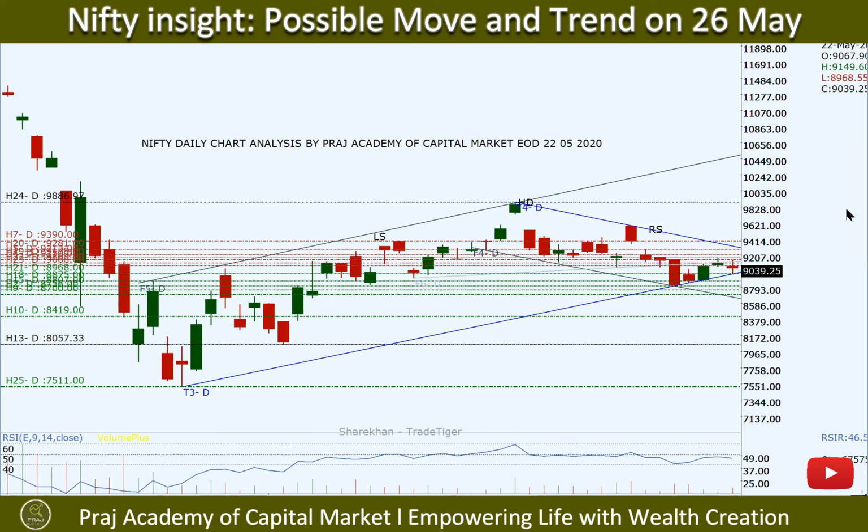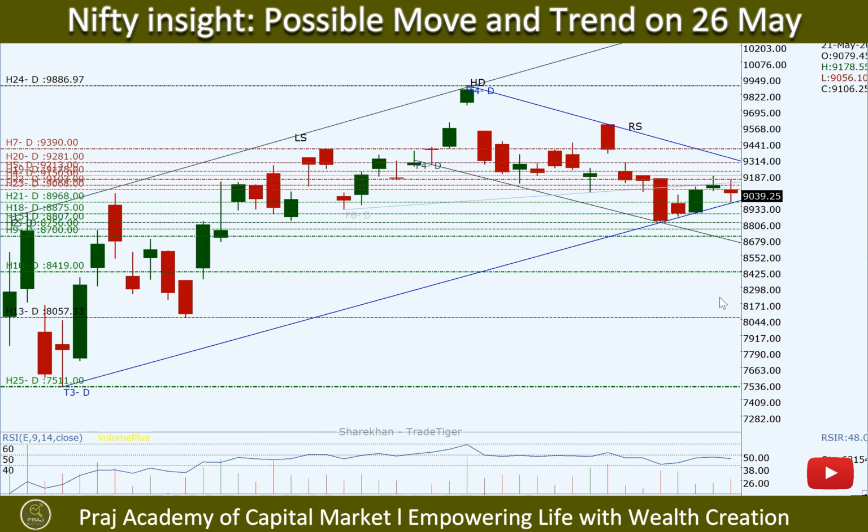The trend in Nifty at present is sideways and consolidation within a range. Nifty is moving in a descending channel, taking support at the lower trend line of the ascending channel.